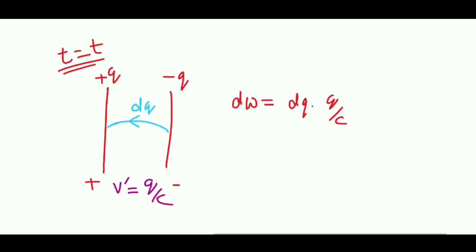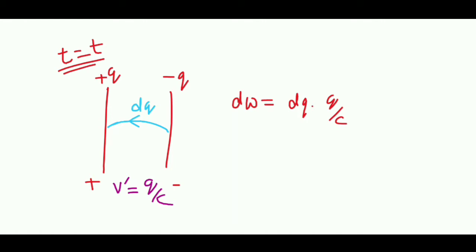Okay, so the small work done in taking this dq charge will be dq multiplied by q by c. We cannot directly write total charge capital Q multiplied by total voltage capital Q by c. Why we cannot do that? Because when we are taking the charges, the voltage is continuously changing. It is varying. As the charge accumulated is increasing, the voltage is varying. Hence, the work done for each dq charge will be different. So we cannot do it directly. We'll have to use calculus.